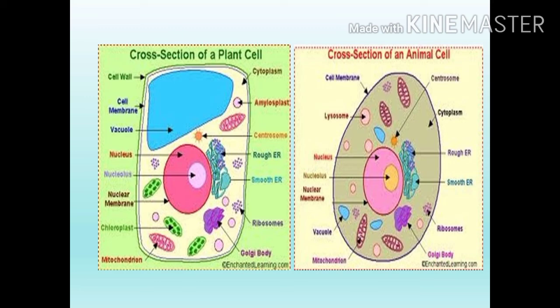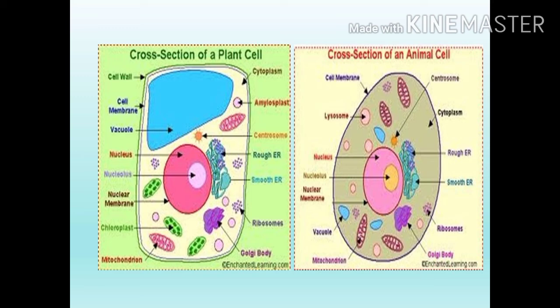Chloroplast, the green color, is absent in the animal cell. Chloroplast is a plastid. Then rough endoplasmic reticulum and smooth endoplasmic reticulum, which both plant and animal cells possess. The ribosomes are there, mitochondria are there.